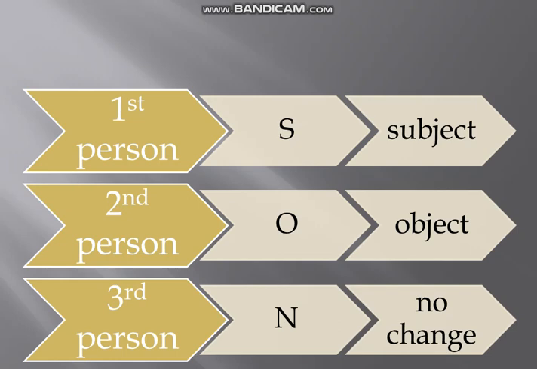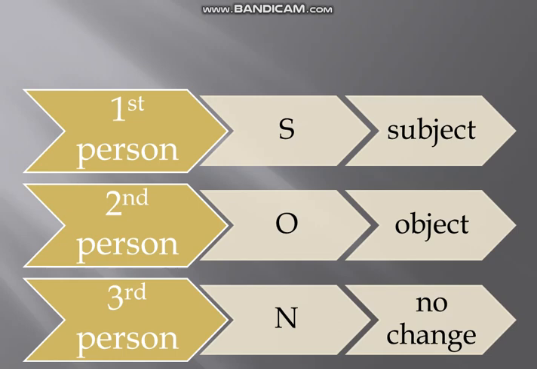So whenever we are having first person pronoun in the reported speech, we would change it according to the subject of the reporting verb. But whenever we are having second person pronoun in reported speech, we would change it according to the object of the reporting verb. And whenever we are having third person pronoun, there would be no change, it would be the same as it is.